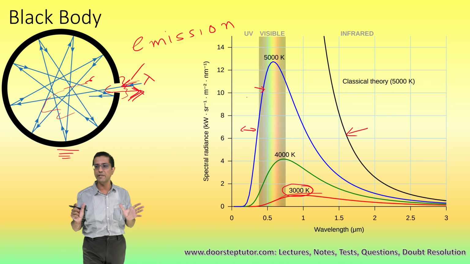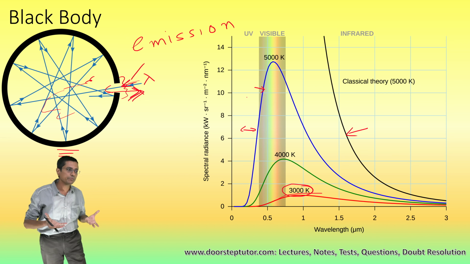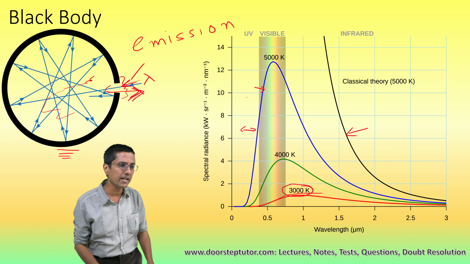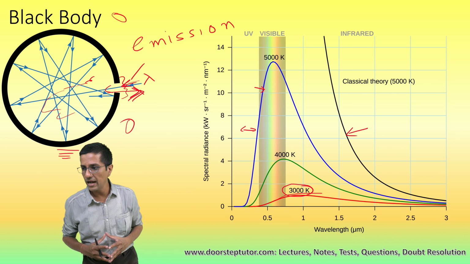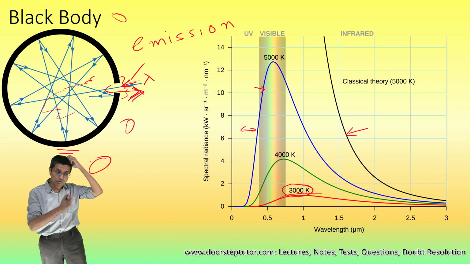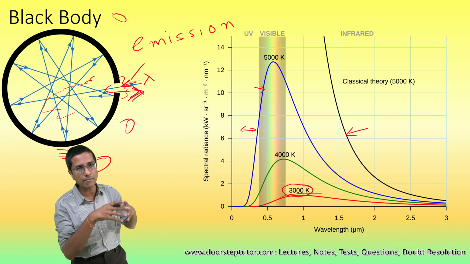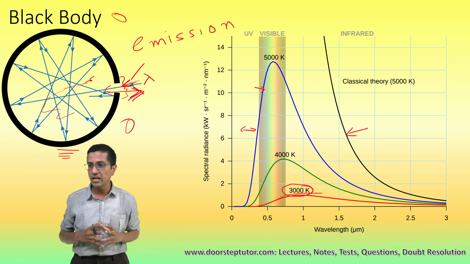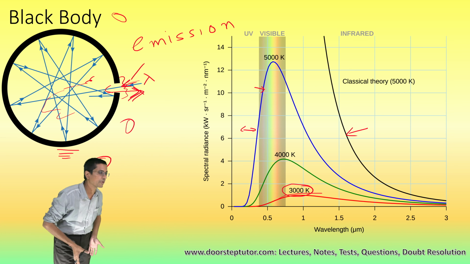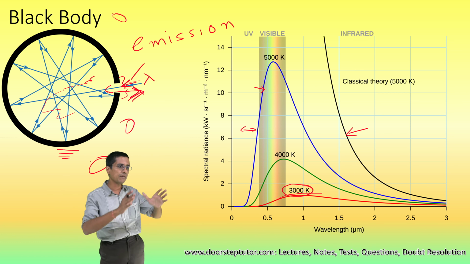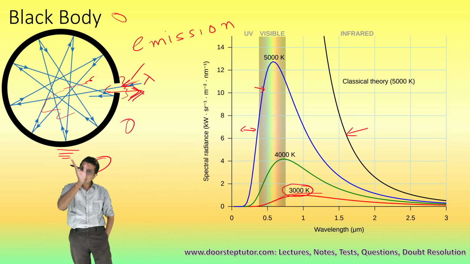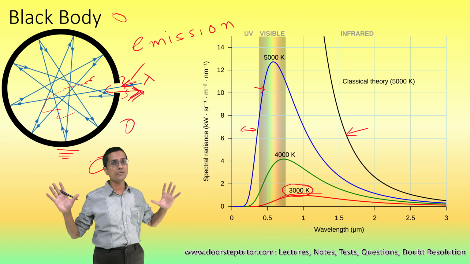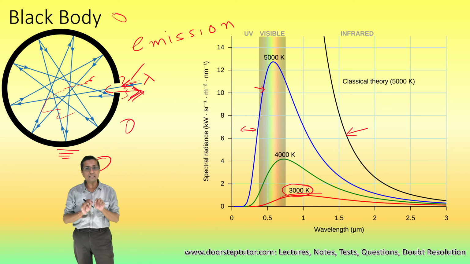Now the third thing about a black body is that it is a diffuse emitter. What does it mean to be a diffuse emitter? It means that if I were to measure the radiation emitted from the black body anywhere around it, in the perpendicular direction, I would find that it is the same all around. It does not mean that all the energy is thrown out in a particular direction. It means that the energy being emitted, measured in the perpendicular direction, turns out to be the same per unit area all around the black body. So this is the third property, diffuse emitter.